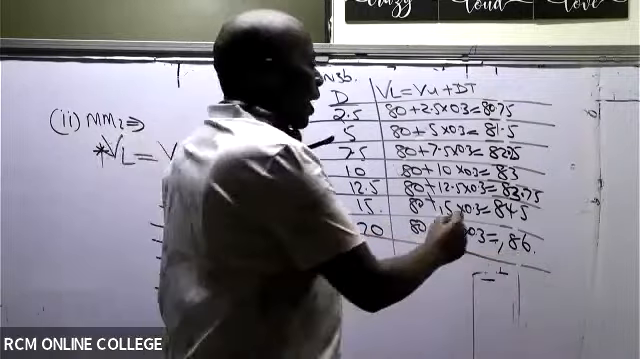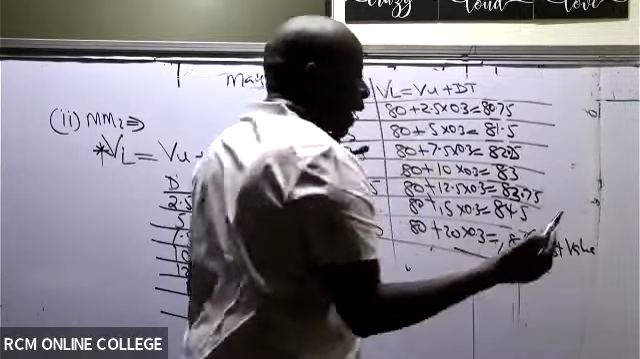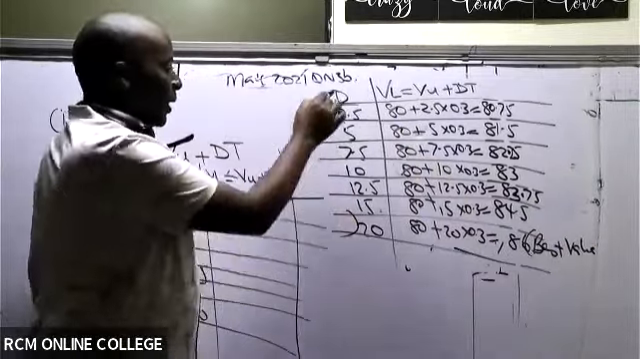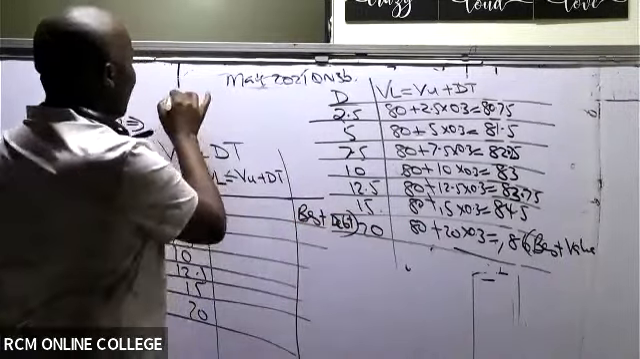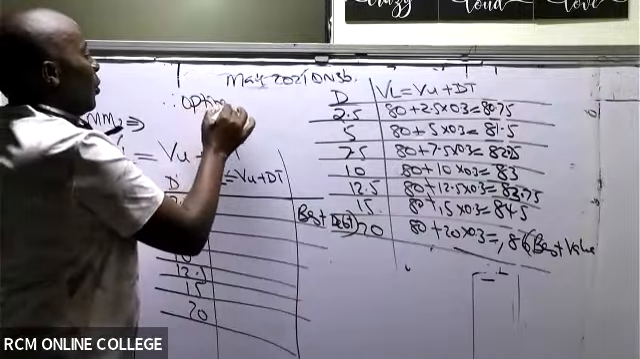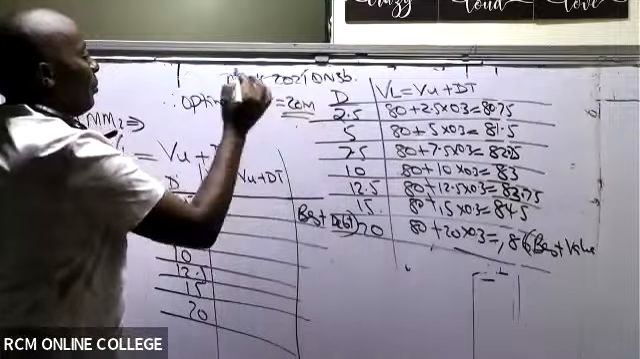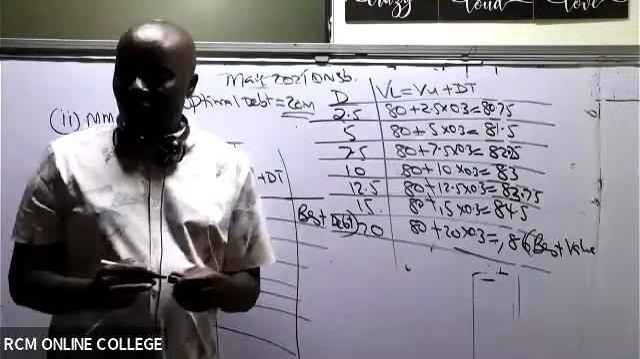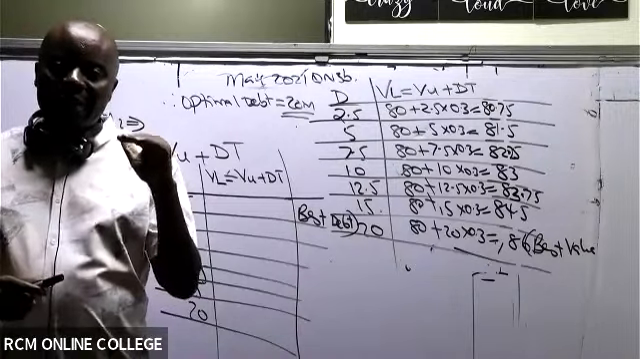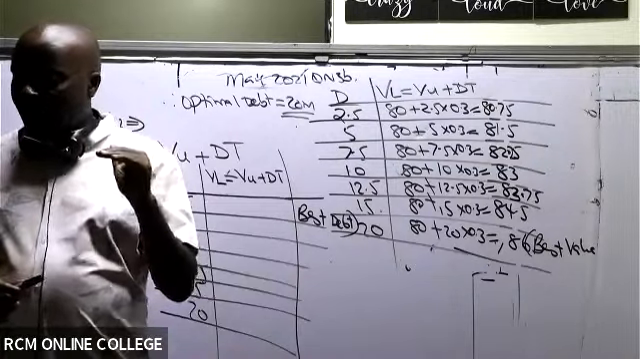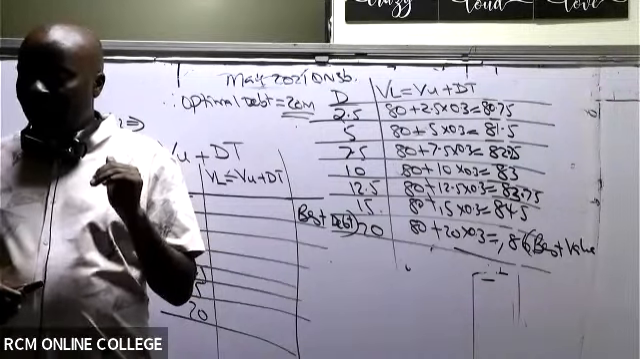So this is the best value, the highest value, which is the optimal value. And therefore, this is the best debt. So optimal debt is how much? Optimal debt is 20 million, because it's the one that leads to maximization of firm value. So are we together, ladies and gentlemen, up to there?